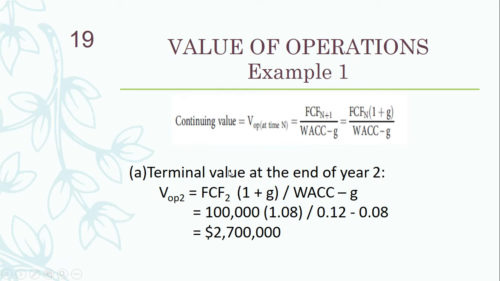Putting in the values given in the question, free cash flow at the end of year 2 is 100,000, 1 plus g is 1.08, growth rate is 8%. This will be divided by WACC, which is 12%, minus g, which is 8%. Once you solve this, you get the answer of 2.7 million. So this 2.7 million is your terminal value at the end of year 2.